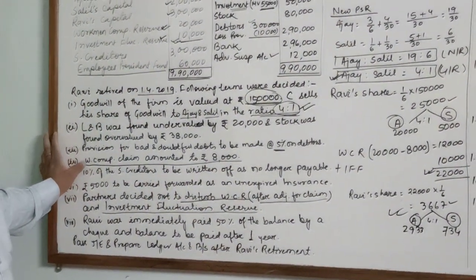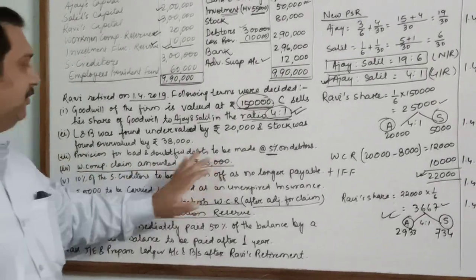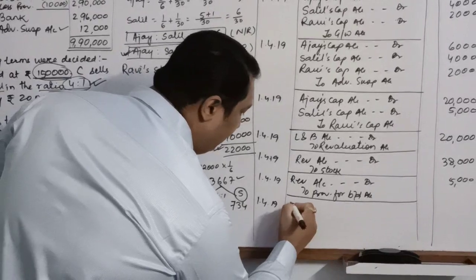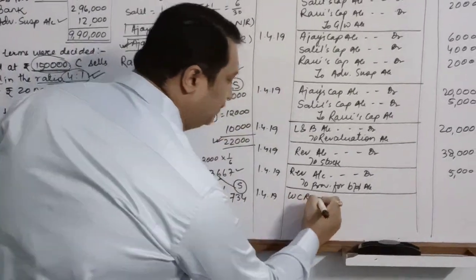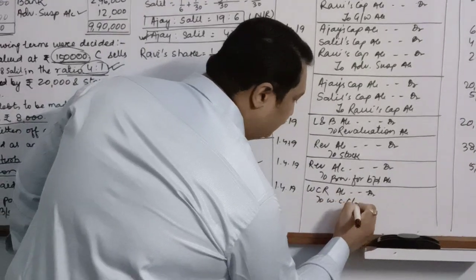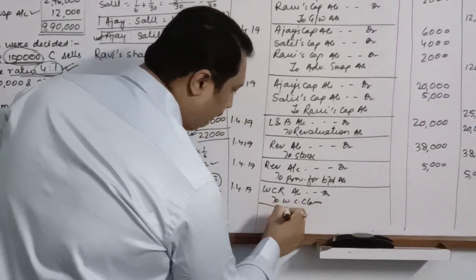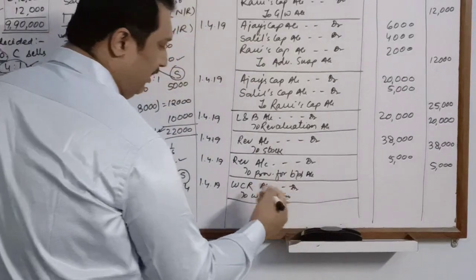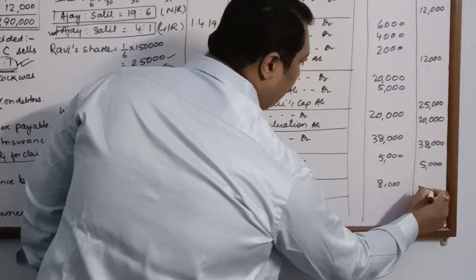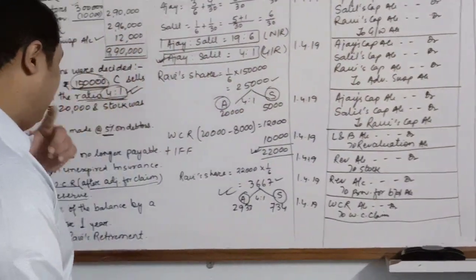Next is workmen compensation claim amounted to rupees 8,000. So we will pass the entry for this adjustment. We will write workmen compensation reserve account debit to workmen compensation claim. We have this adjustment of claim for rupees 8,000. So we will write it over here 8,000.